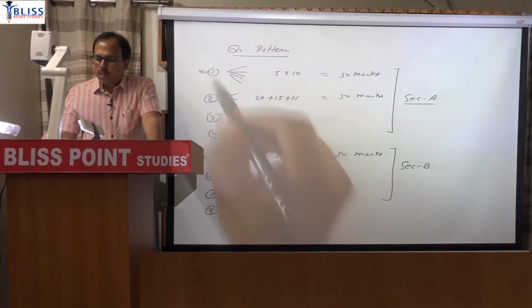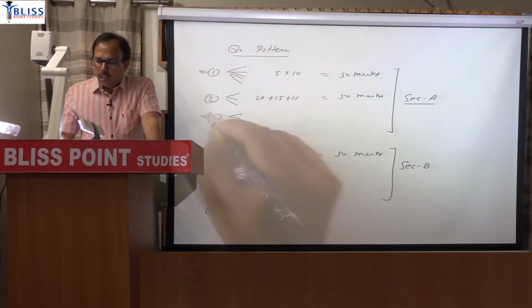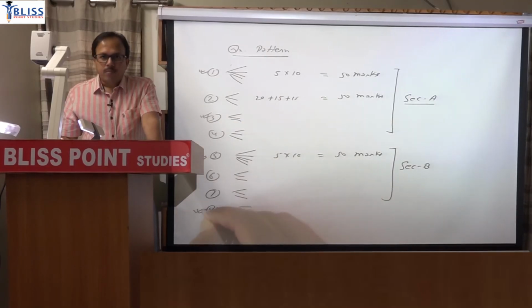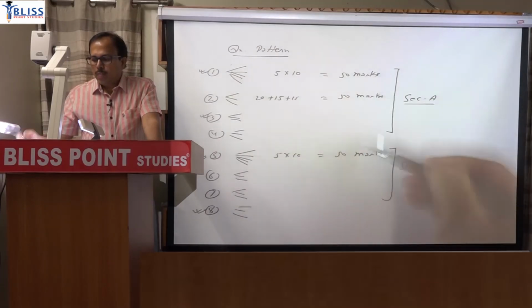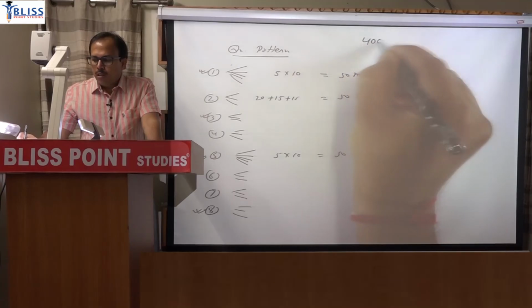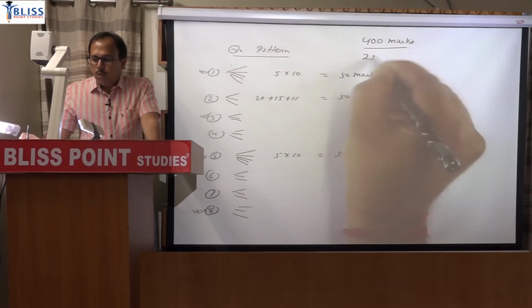Suppose you have attempted the first and 5th, and suppose you attempted question number 3 here and question number 8 here. That makes 4 questions. Now you are free to choose the 5th question from any section. So you are attempting 5 questions, but remember there are 8 questions. Each question is 80 marks. So the paper is of 400 marks. You are attempting 250 marks.